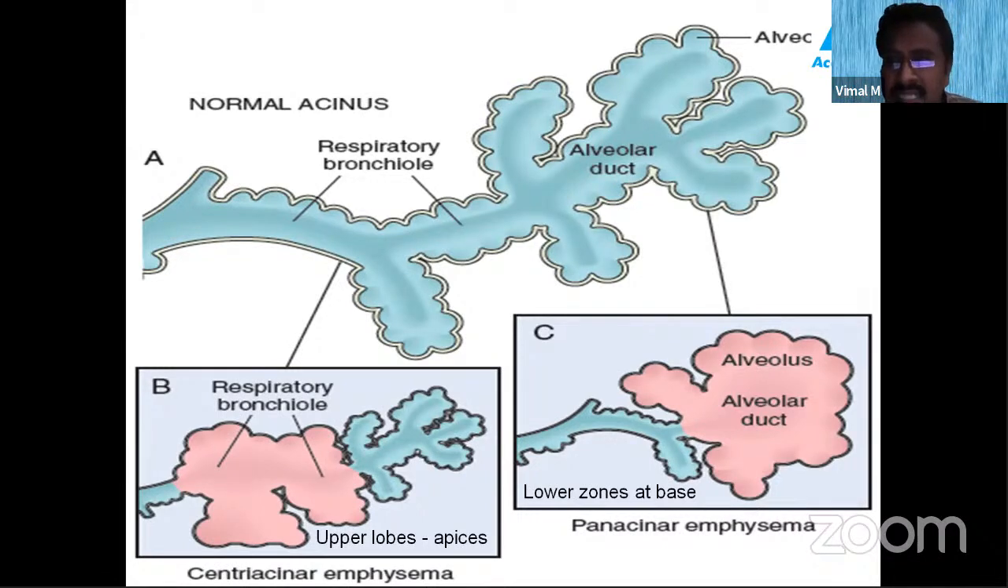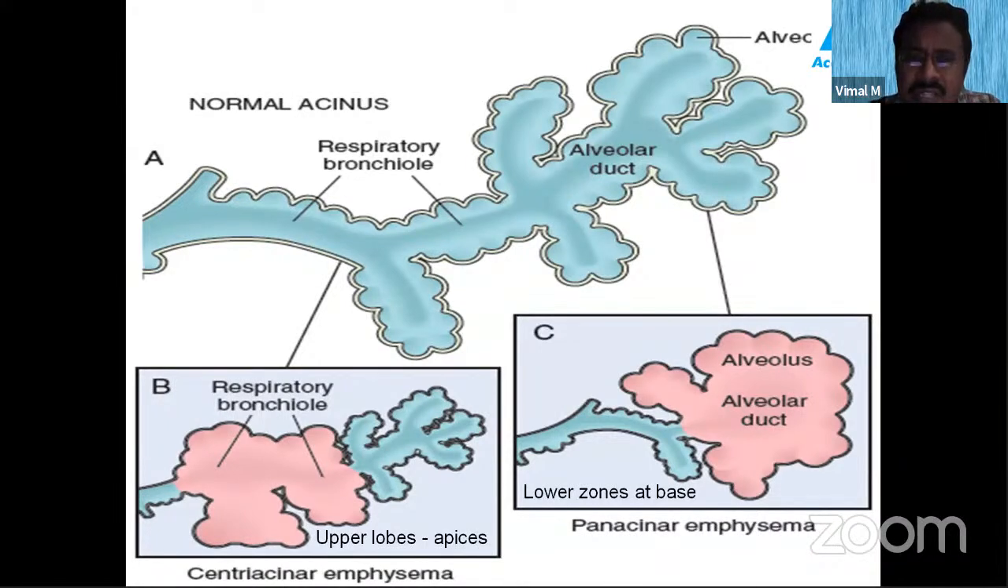Whereas see this panacinar, pan means all, that means it affects the entire organ. So panacinar emphysema affects the entire acinus. That is, the alveolar duct, alveolar sac, everything is getting dilated, irreversibly dilated. Such panacinar emphysema is usually seen in alpha-1 antitrypsin deficiency.